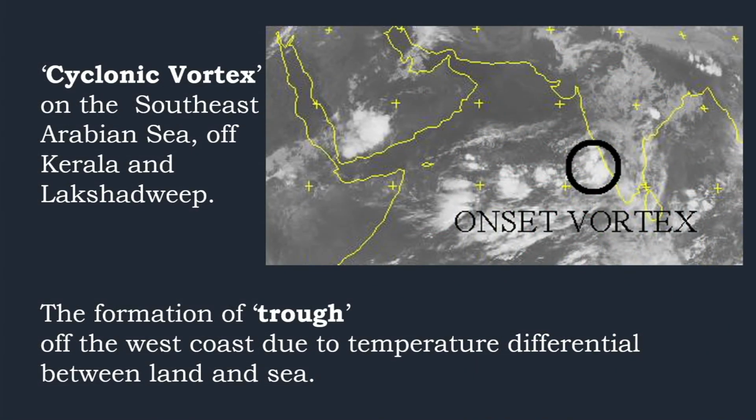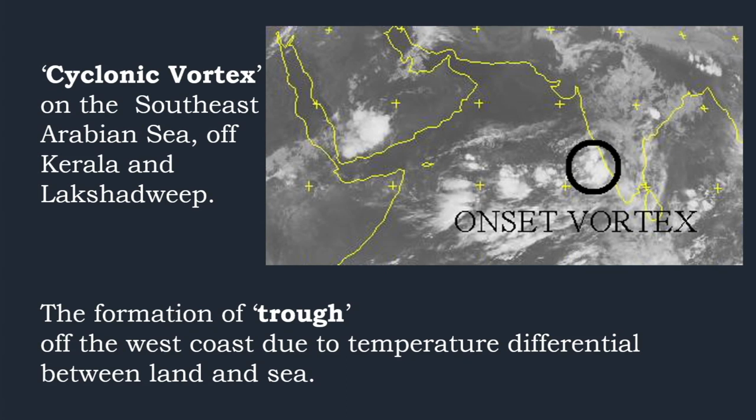And let us see this one, the cyclonic vortex. So what is the cyclonic vortex? It is a factor which appears in the southeast Arabian Sea off Kerala and the Lakshadweep region, and they also shift along the west coast and they push the monsoon current as well.